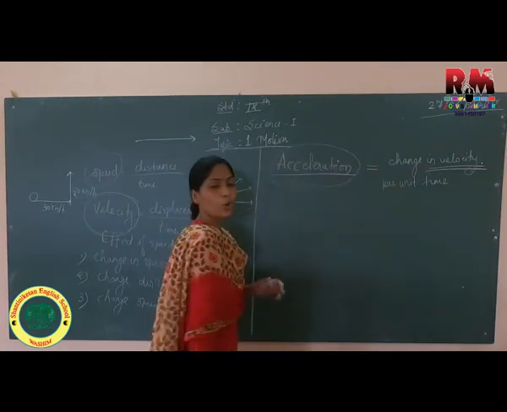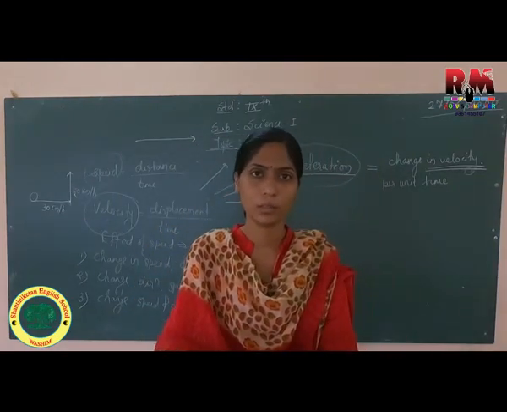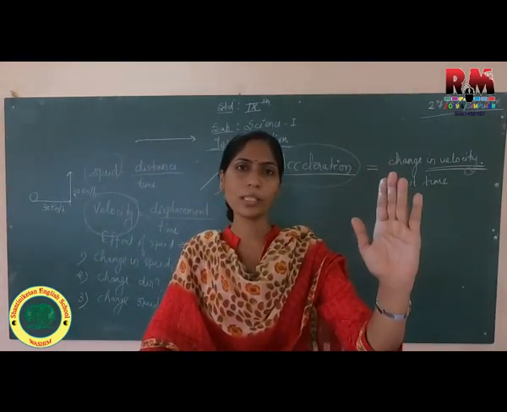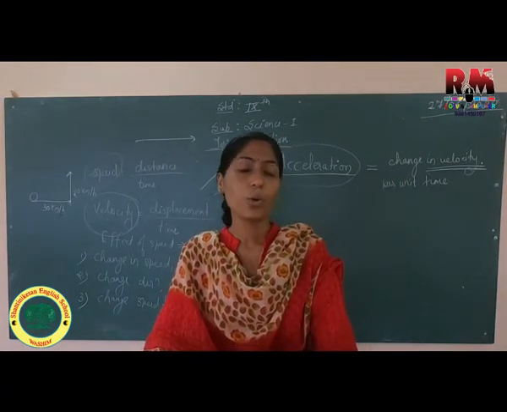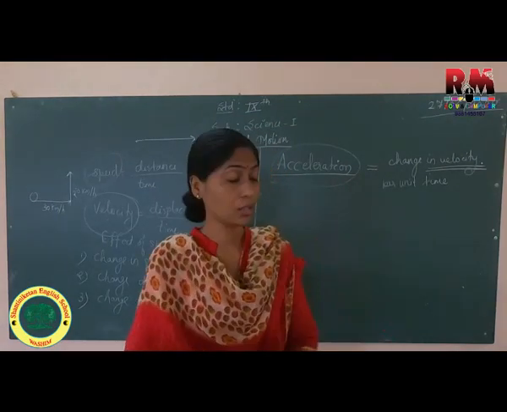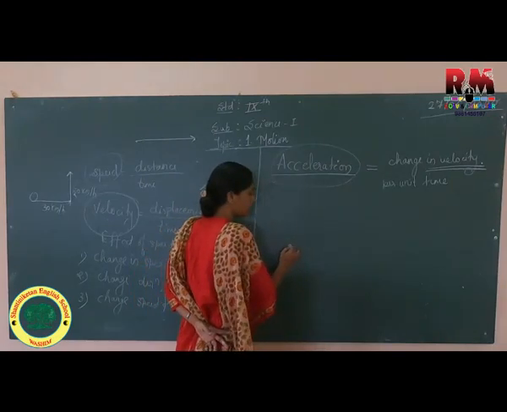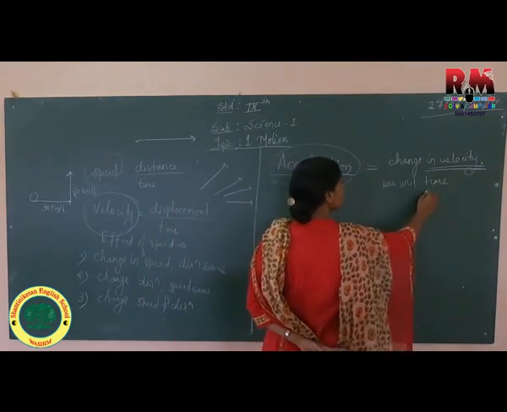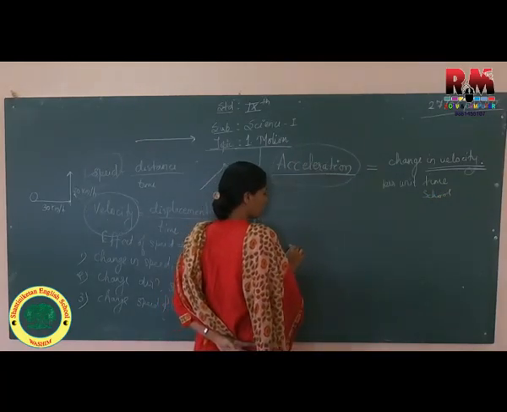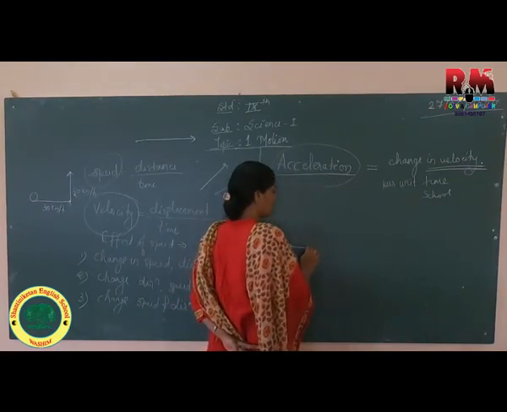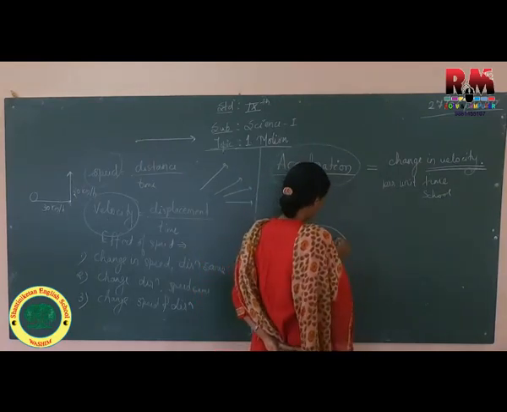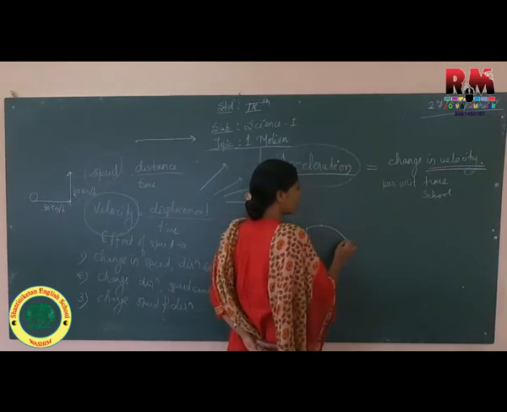When we are coming from school to home, what have you observed, do you have continuously one speed, 30 kilometer per hour? No. What do you do? If there is any turn, you will decrease the speed, you are changing the direction. Consider you are standing here, and suppose this is your school and this is your home. You are coming out of your house, then taking a left turn, again taking a curved road.